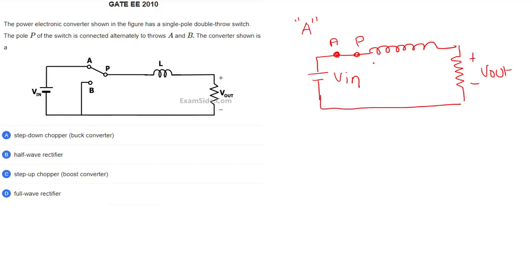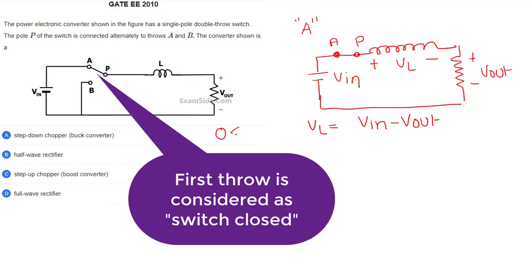Let us suppose you represent this as VL. Can you tell me what VL is? VL is equal to input voltage minus output voltage. So this is during which one? When it is connected to throw A. Let us suppose you consider this as switch closed. So this mode is 0 to time T on, if you consider that.